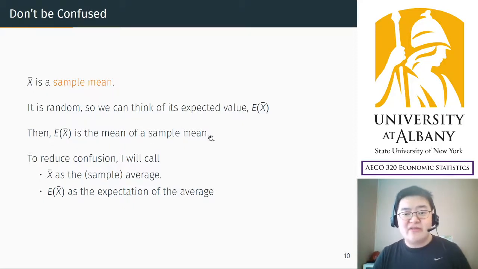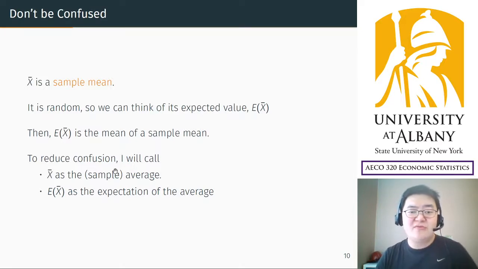Because of this confusion, I am going to call x bar the sample average or simply the average, because average sounds more like something computable, something you calculate from the sample.